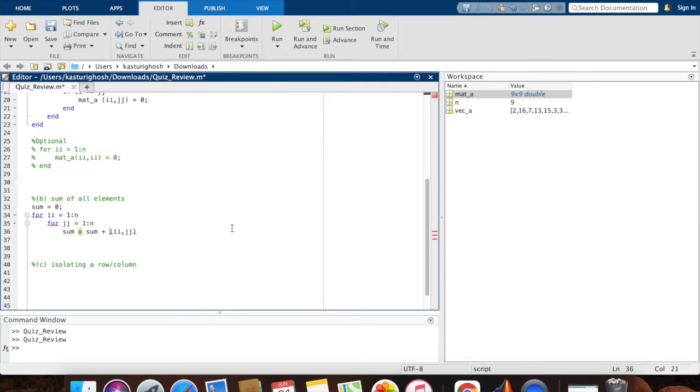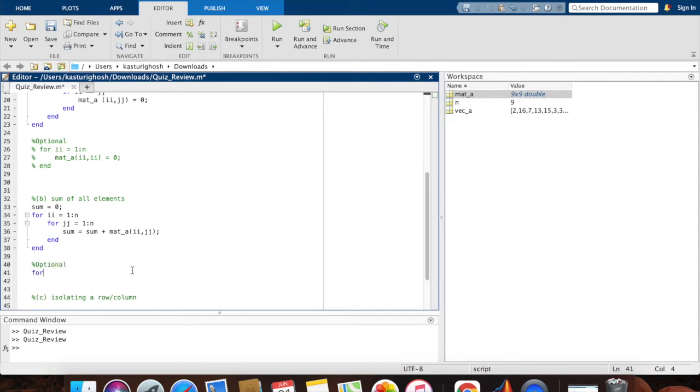You want to add the element of the matrix. So you have to write mat A, and in the bracket, you have to write ii comma jj. So I am ending it here, I'm ending it here. So this is the way to sum all elements using nested loops. Another way to do it is also using a single loop and linear indexing. So I'm going to write that as the optional script.